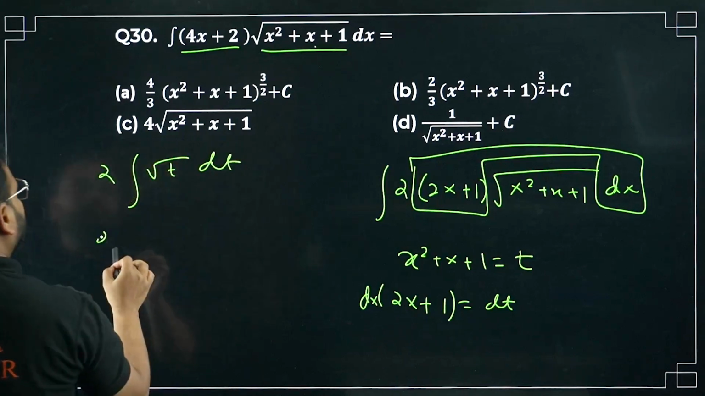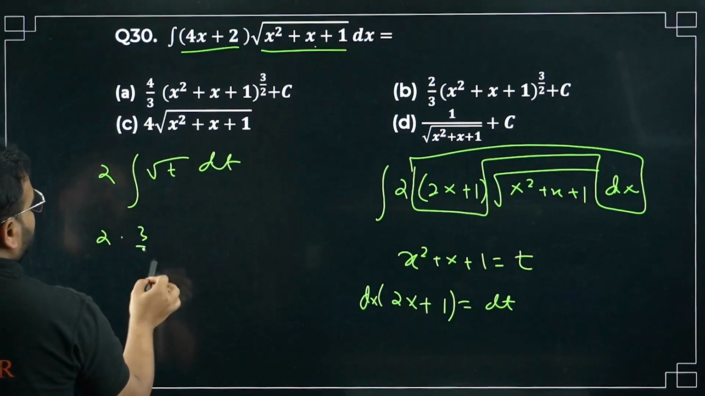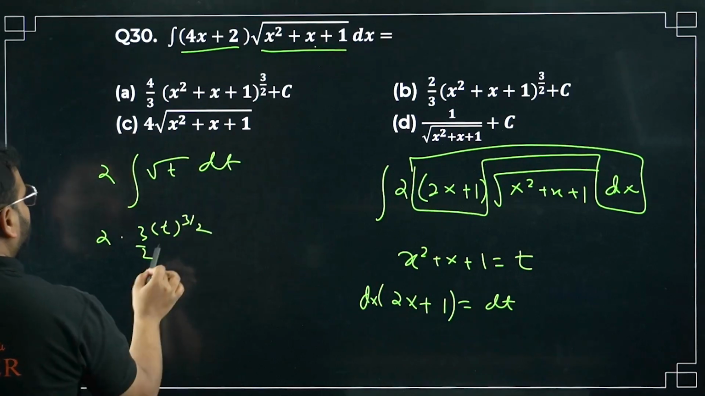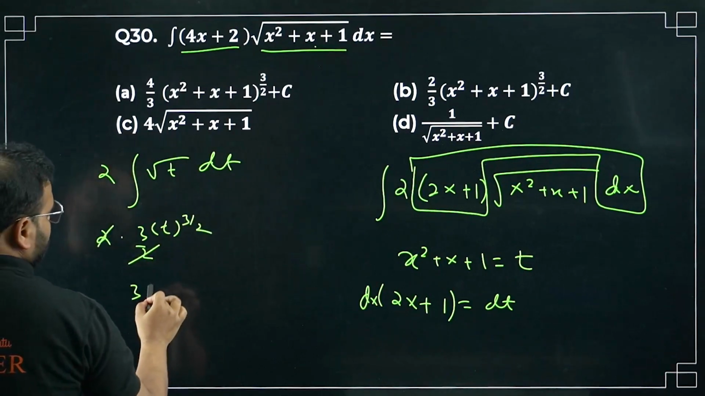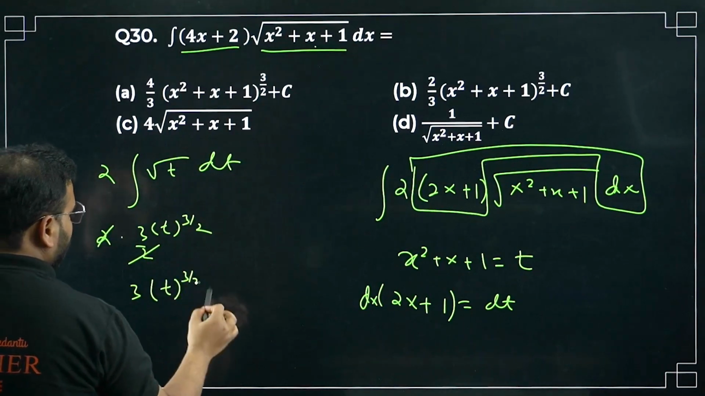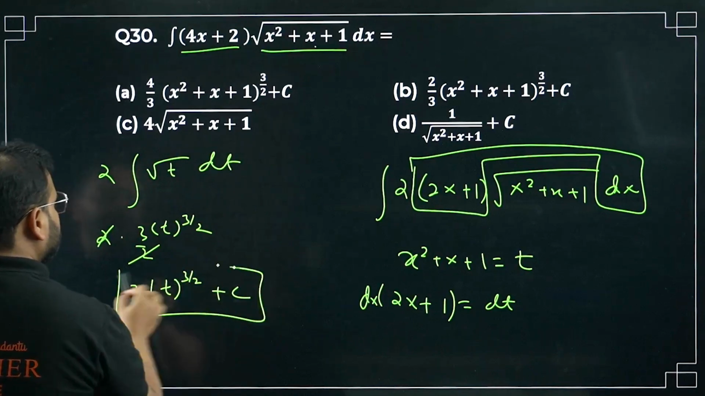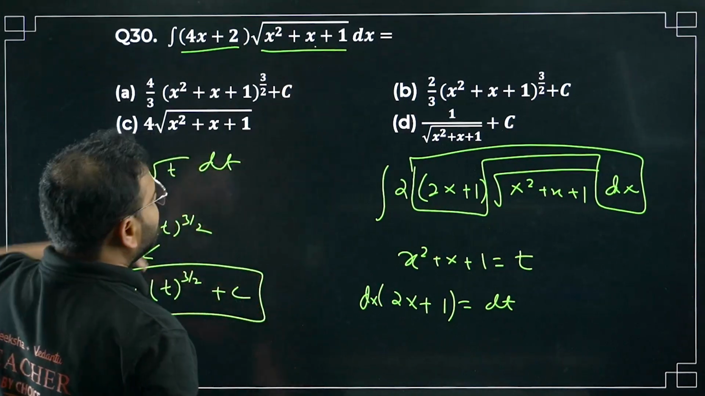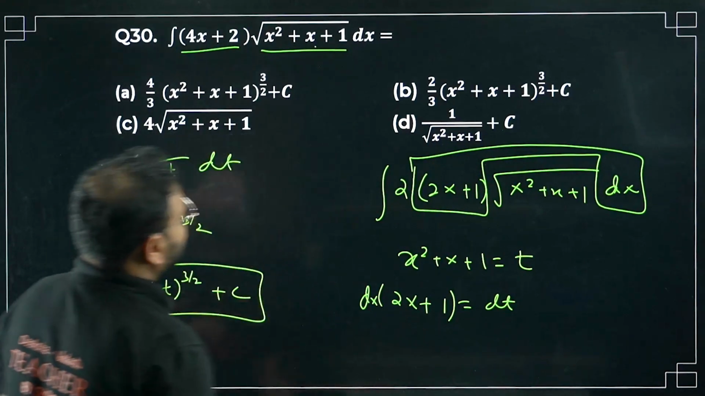Very simple, no? What is the answer going to be? 2 times of 3 by 2, okay, and you will have t power 3 by 2. 2 is cancelled, sir. Your answer is going to be t power 3 by 2 plus c. Look for the right answer. 3 is there and the whole thing with the power 3 by 2. Please check.